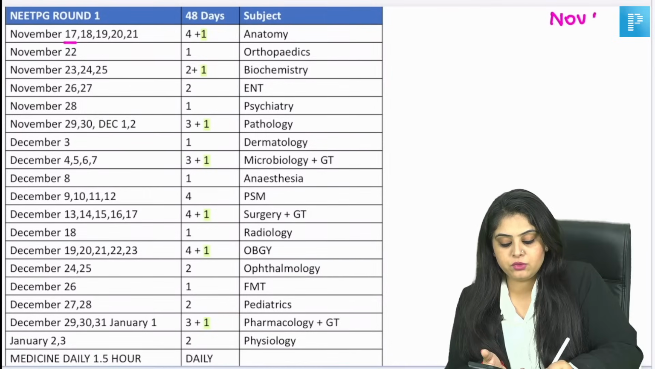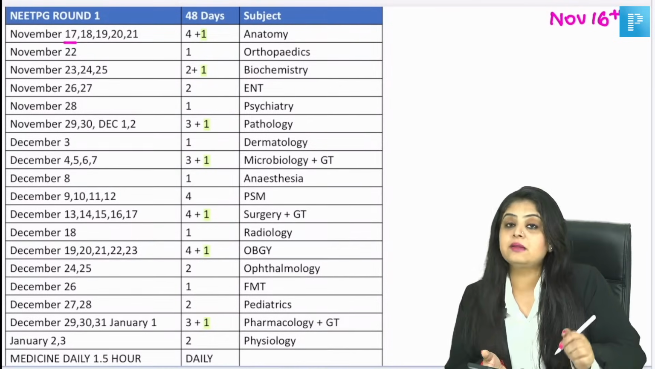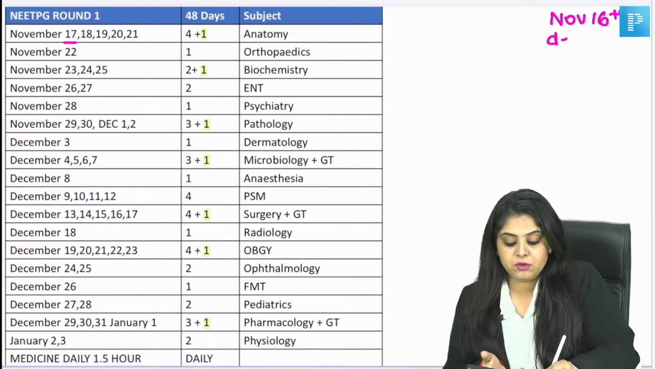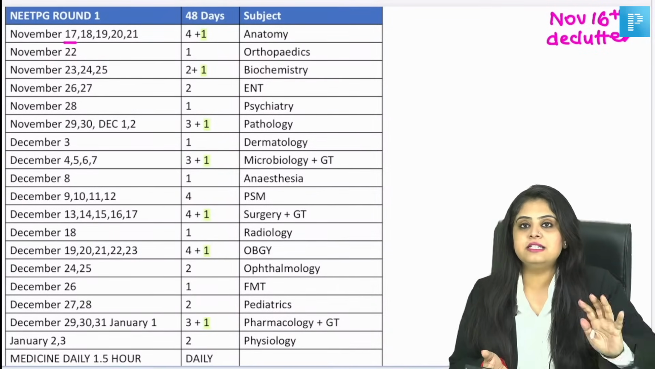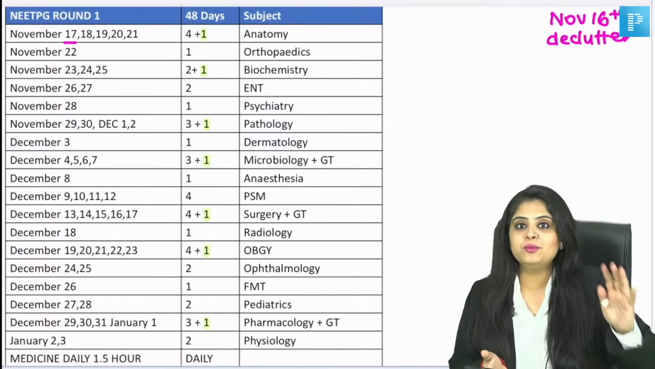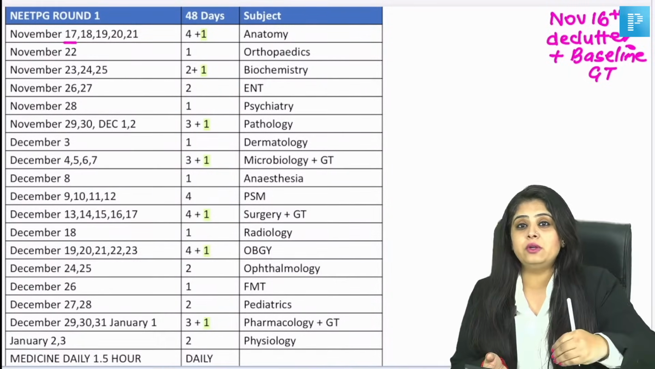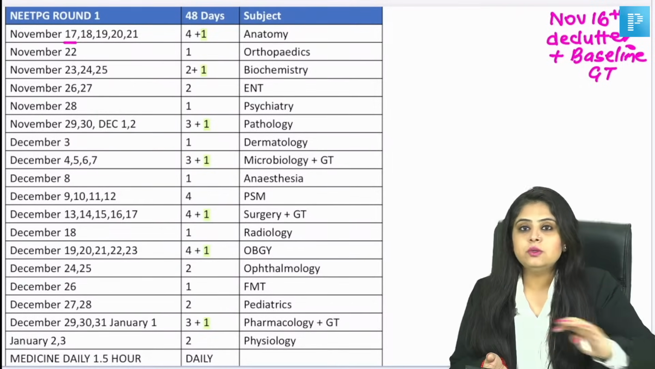So what am I giving you today? If you're already studying, then please start this timetable from today. If you're not studying, then please, number one, declutter. If you're still in the hangover of INI-CET, please declutter your mind, your desk, your room, your study table, and give a baseline grand test today. This baseline grand test is not to get you into a mode of depression. It's not to assess your score.